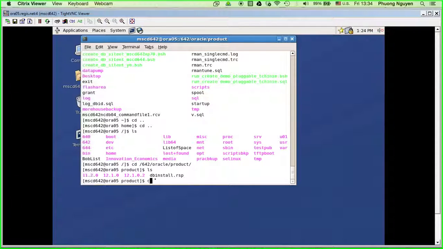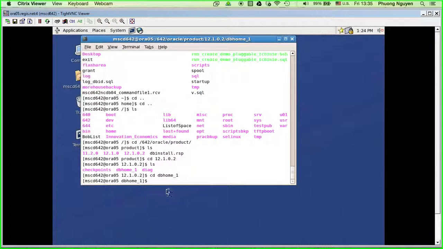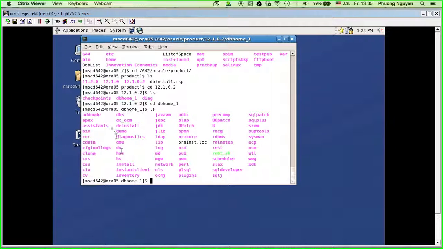I'm going to cd into that directory, 12.1.0.2, and ls. So we have database home, cd database home underscore 1. I'm going to list. These are all the files, applications or software that were installed in here. So this is the new database we have. The next step, like I said, is upgrading the database.